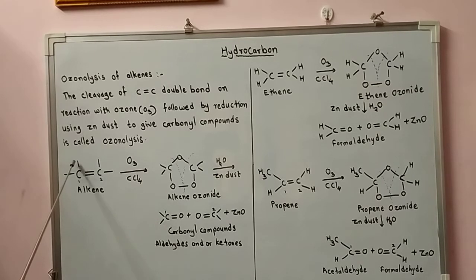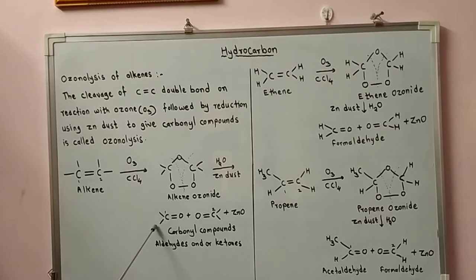and these two valencies are of the carbon, the groups which are attached to it. Here we get the product according to that. Now this is the second carbon. Here also a carbonyl compound is obtained.